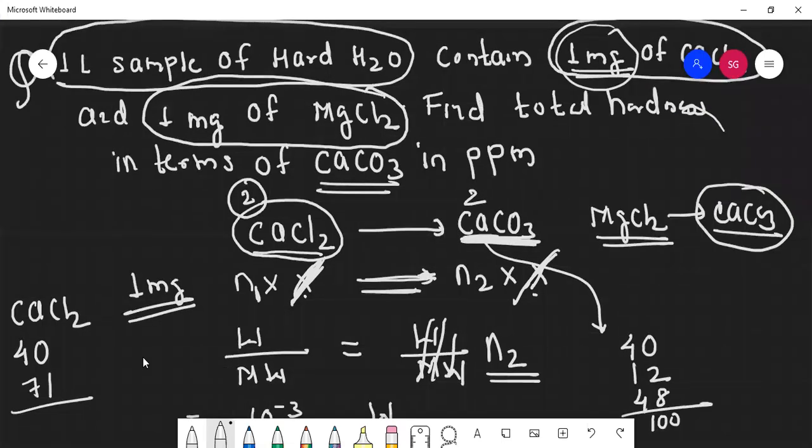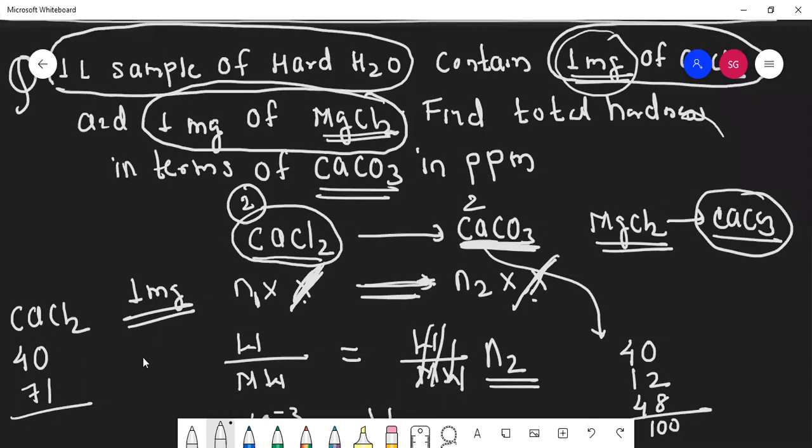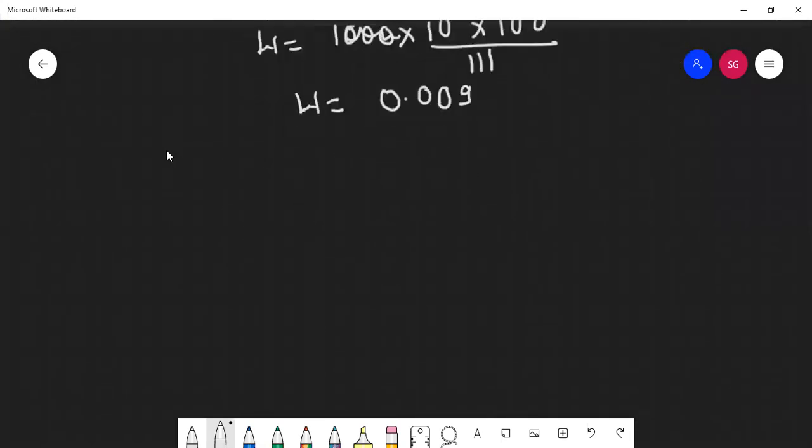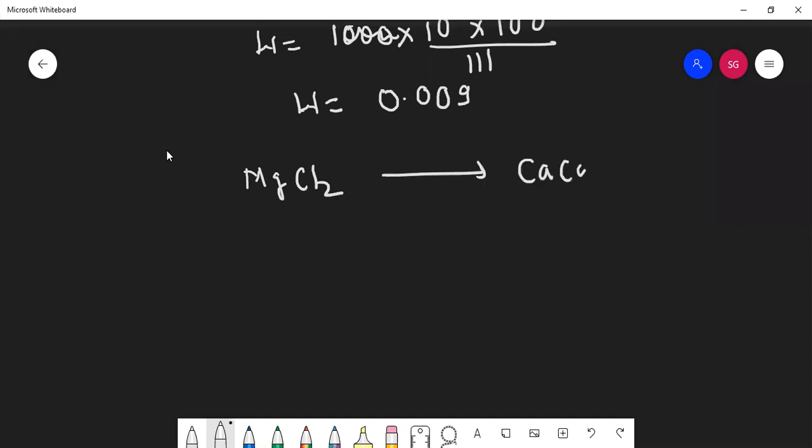Half part I have found. Now, can you convert this magnesium chloride to calcium carbonate here? First, we have converted calcium chloride. Now, we'll convert magnesium chloride to calcium carbonate. Again, we'll use the same formula because weight was given: N1 into X, N2 into X, and we'll make them equal. But this is also plus 2, this is also plus 2. Anyhow, this X will get cancelled.